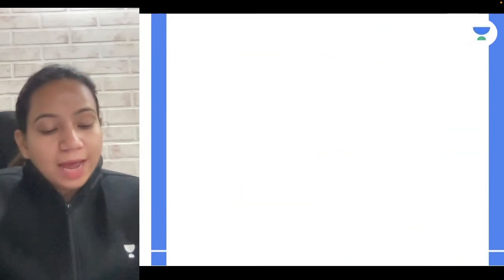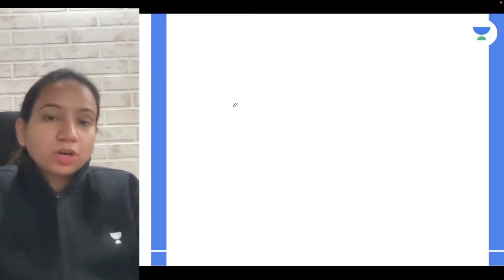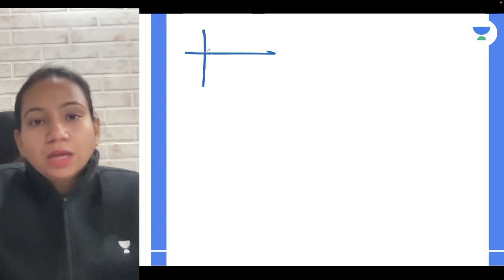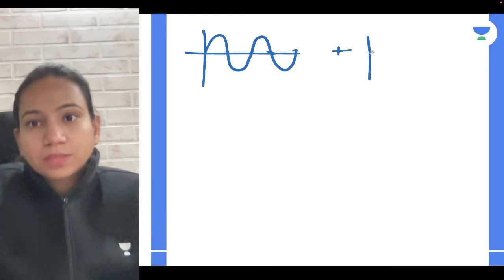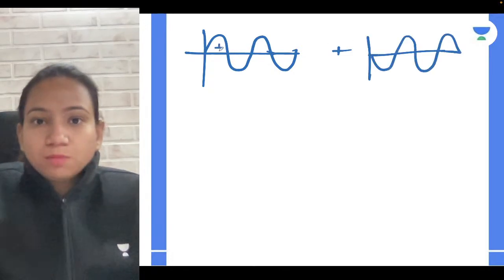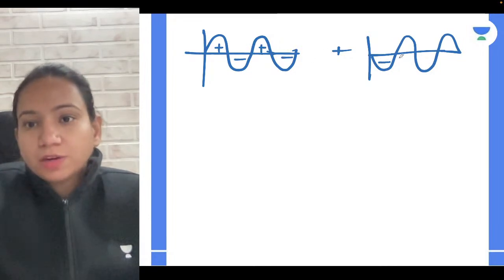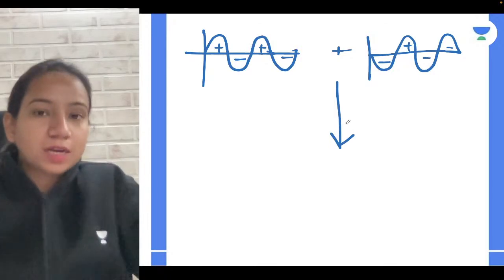But if you have the opposite wave functions combining, it will cause a destructive overlap. For example, suppose a crest is approaching a trough, and these two wave functions are combining, positive and negative. So what will happen if two different phases are coming?